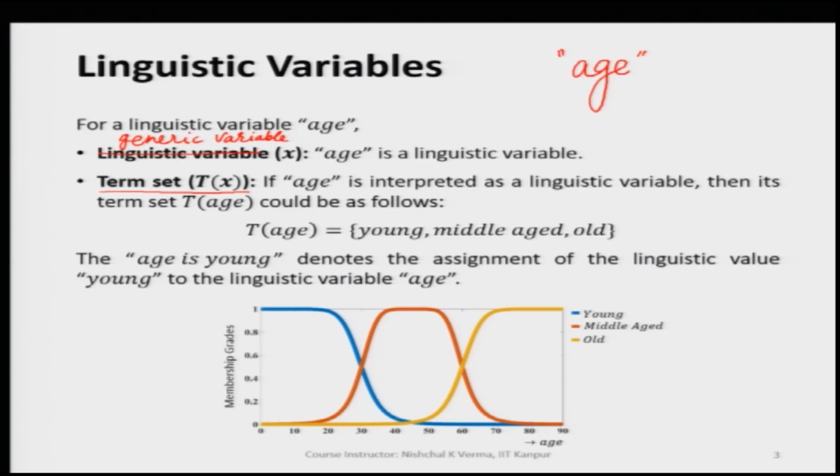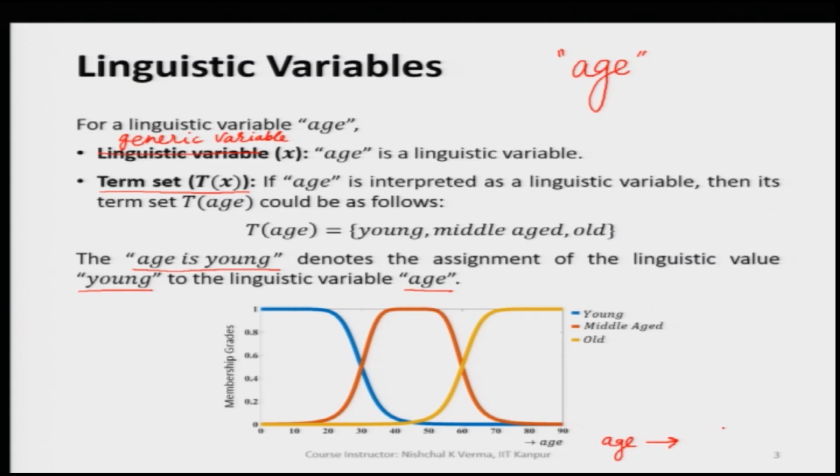If we have a linguistic term like age is young, this will denote the assignment of the linguistic value young to the linguistic variable age. The linguistic variable is normally represented in terms of the generic variable x.